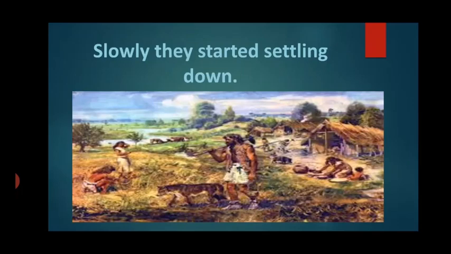They chose to settle near places where water was available to them. So wherever there used to be water for drinking, like a river or a pond or a lake or something, they used to try and settle around those places. So slowly and slowly they started settling down and settlements were formed.